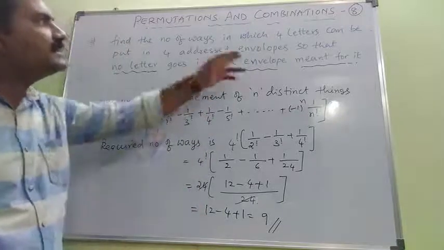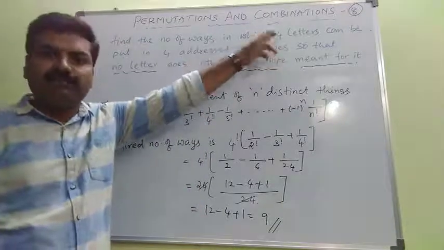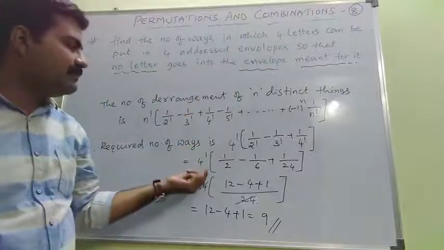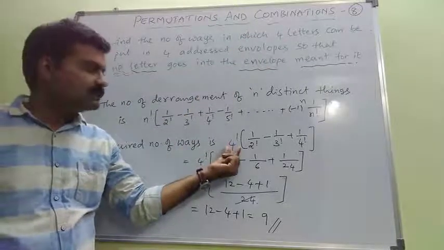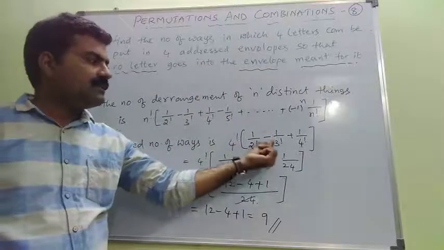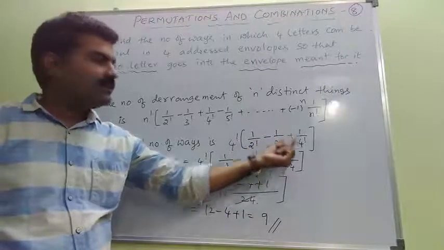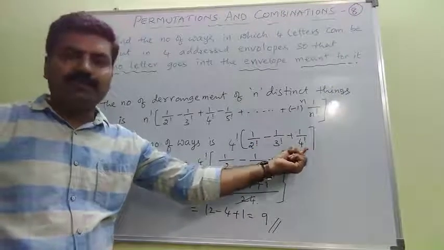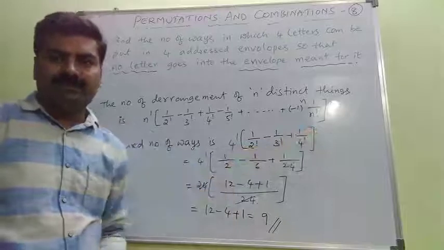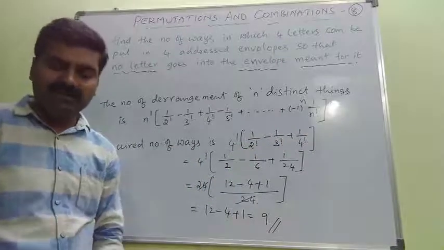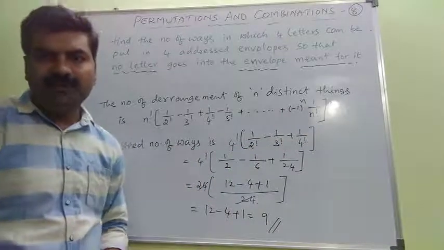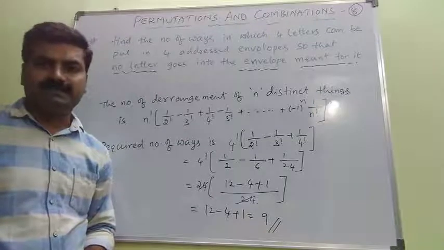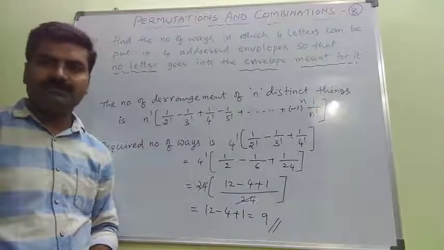Now you can take 5 letters in place of 4 letters. Then the formula is 5 factorial into 1 by 2 factorial minus 1 by 3 factorial plus 1 by 4 factorial minus 1 by 5 factorial. In that way we can solve problems related to derangements. Hope you all understood this concept.